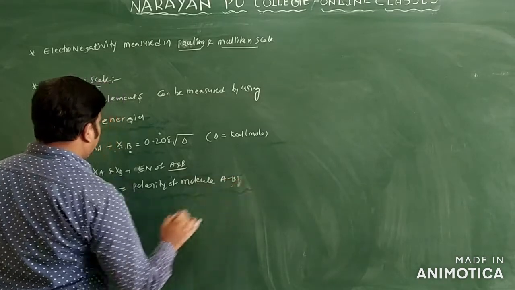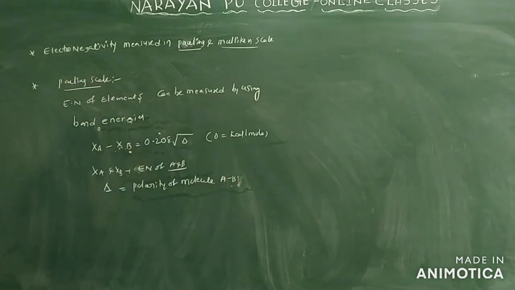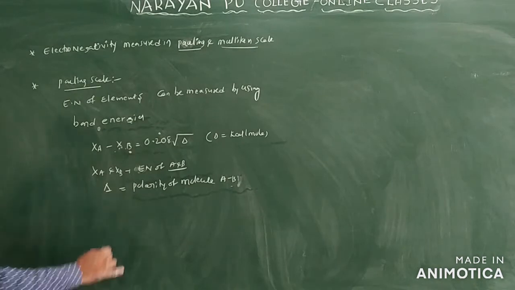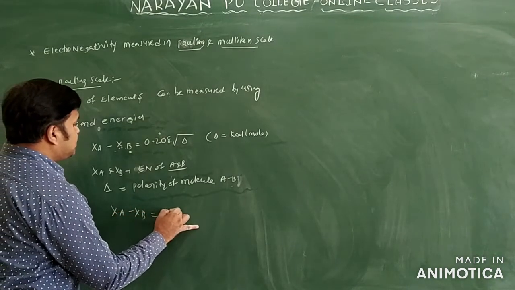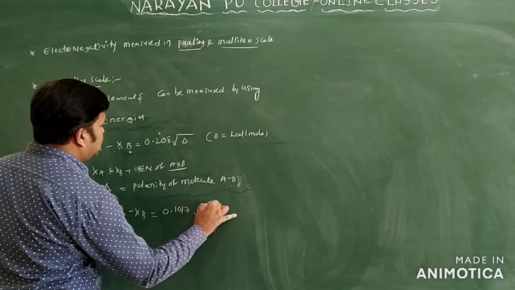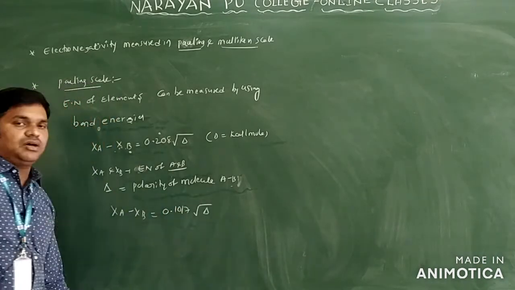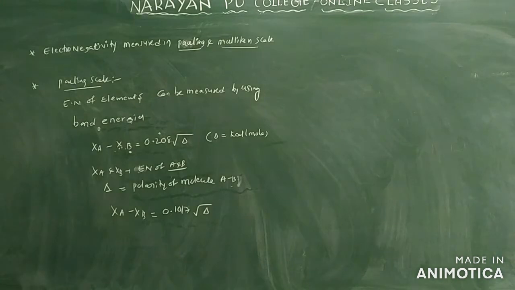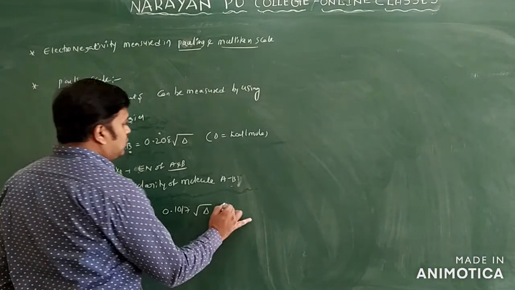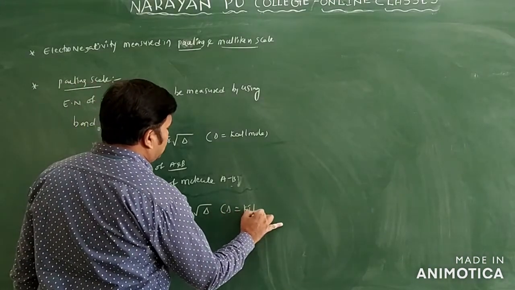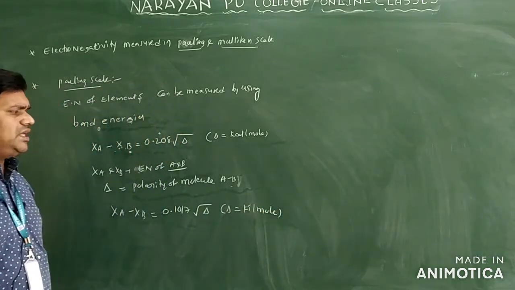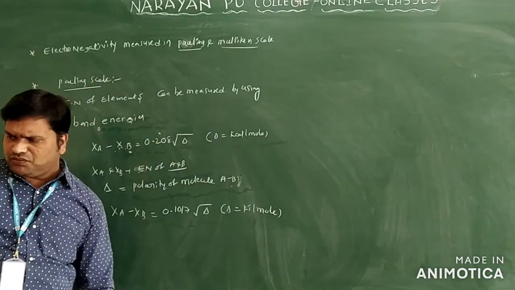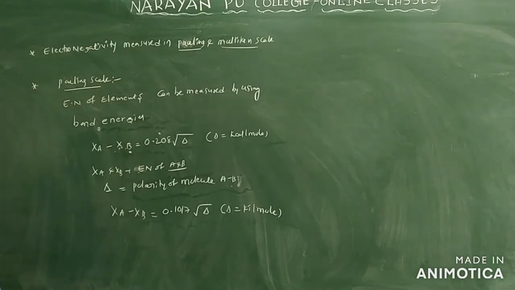Okay, we'll write one more formula, because you can express the units in different ways. XA minus XB is equal to 0.1017 into the square root of delta. So here delta can be expressed in kilojoule per mole only. So based on the units given, you can use this formula.